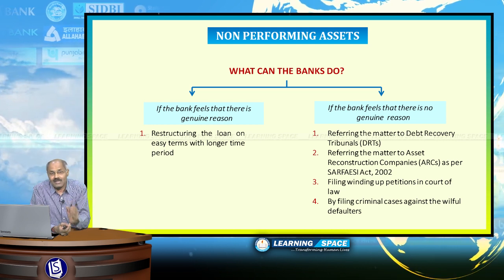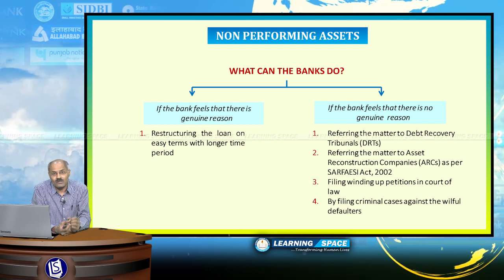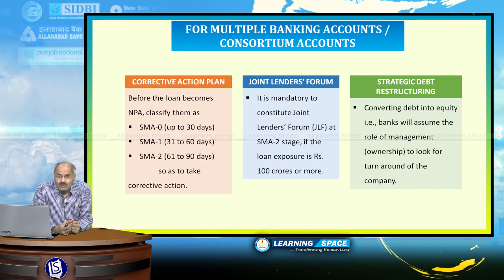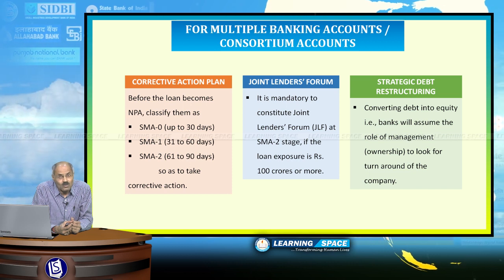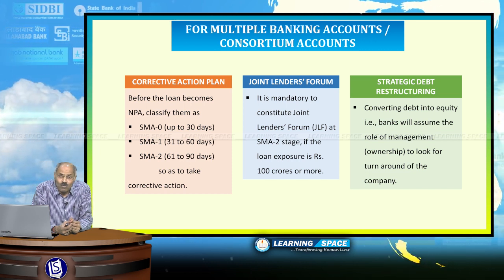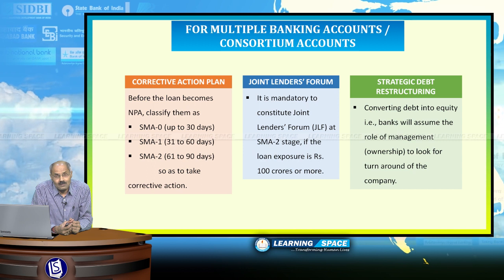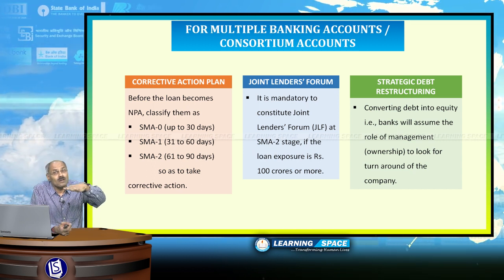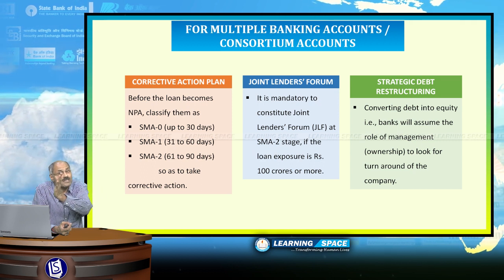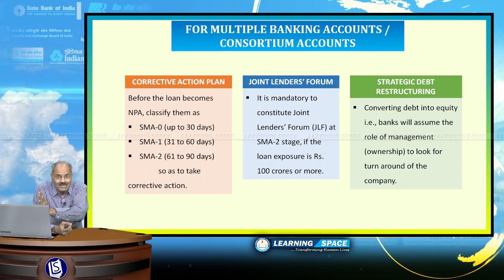And before concluding this, I would like to tell you 2-3 points. One important point is banks have to analyze the loans before they become NPAs. As per the Reserve Bank of India instructions, banks have to analyze the loans before they become non-performing assets.